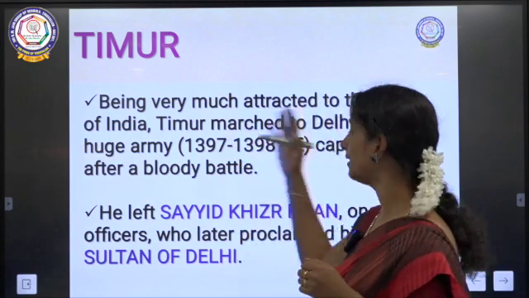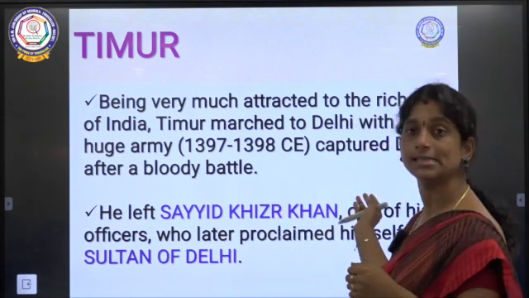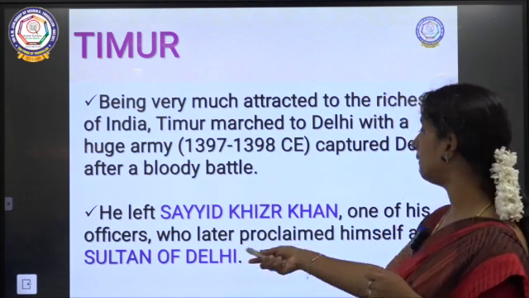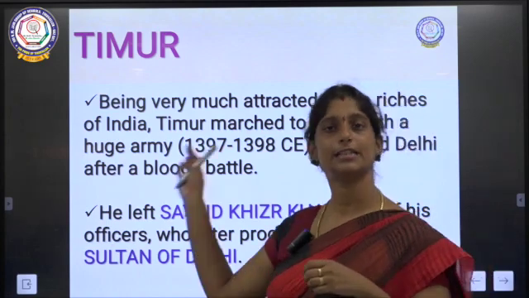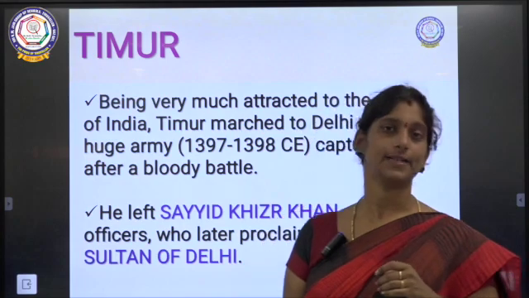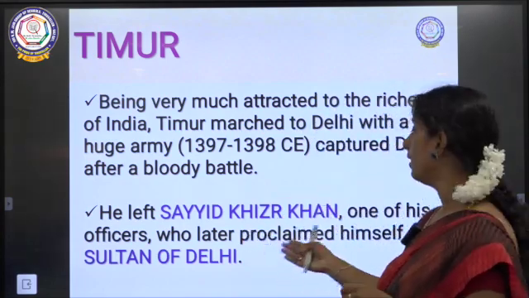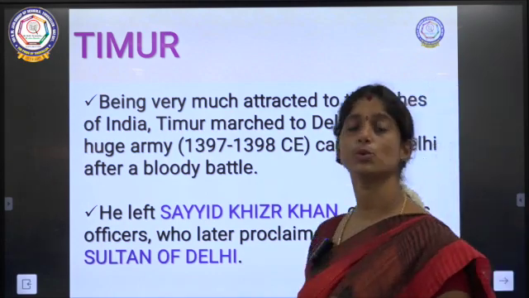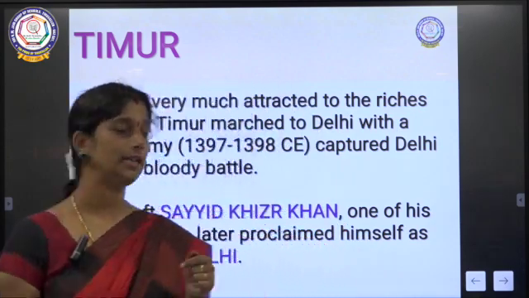He appointed one of his officers, Sayyid Khizr Khan, as the ruler here. He was an important officer in Timur's kingdom, appointed to take care of Indian territories. So what happened after that? This Khizr Khan proclaimed himself as Sultan of Delhi. He himself declared himself Sultan of Delhi.